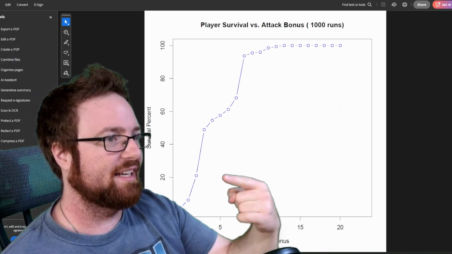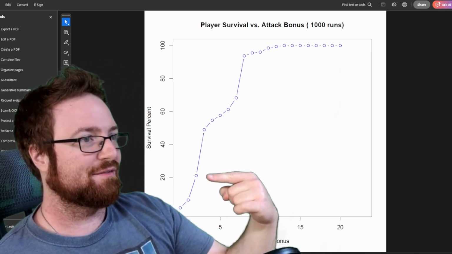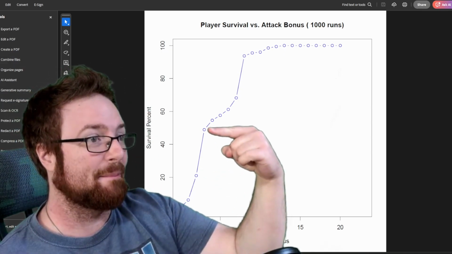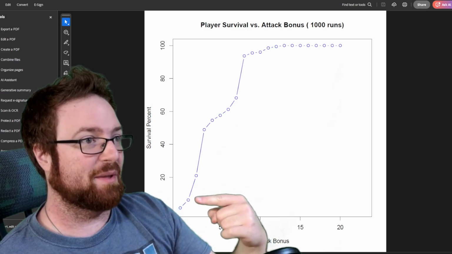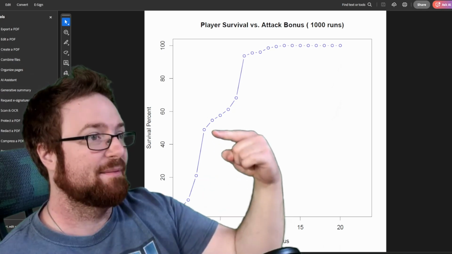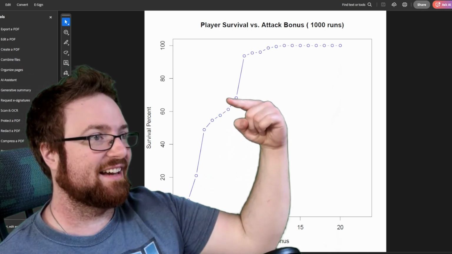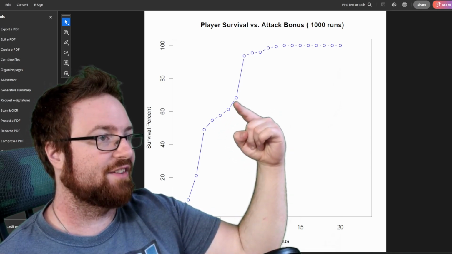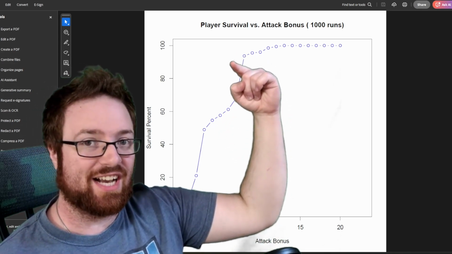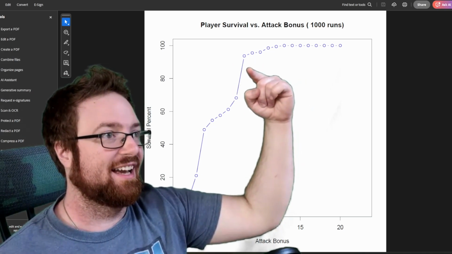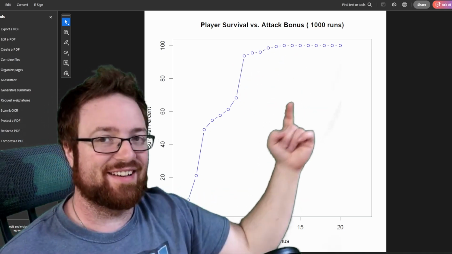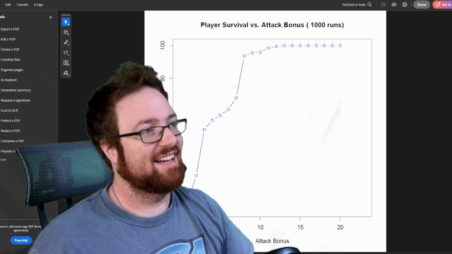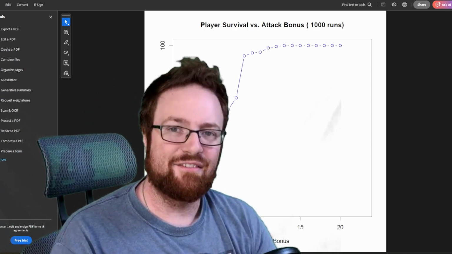From 3, pointing is hard. Going from 3 to 4 is a massive boost in survivability, and 2 to 3 is also a big boost. But then the other ones are little. 3, 4, 5, 6, 7, 8. 8 to 9 is a gigantic boost in survivability, and then it just kind of plateaus off as it asymptotically approaches 100. I don't know if it's truly an asymptote, but yeah, very interesting.